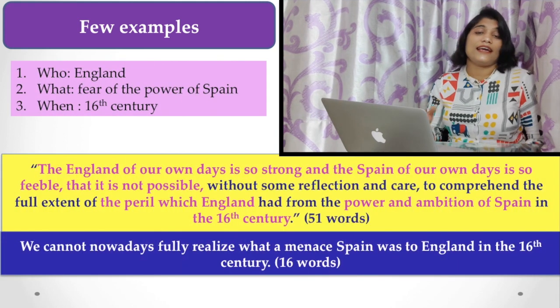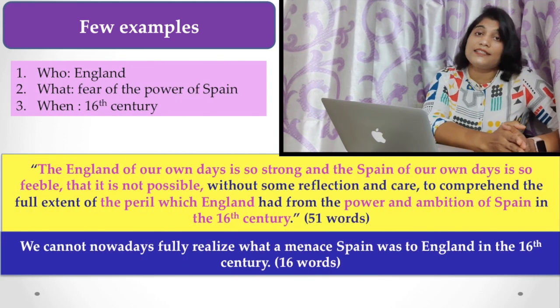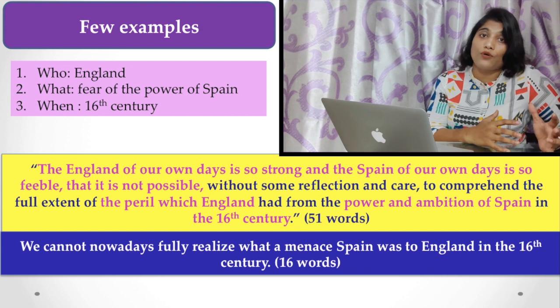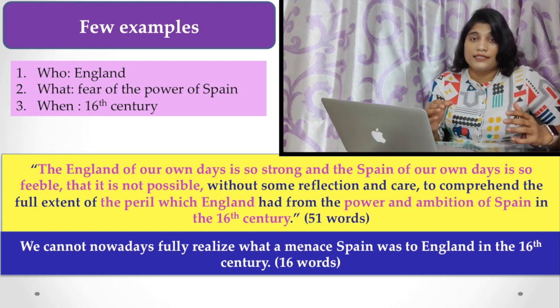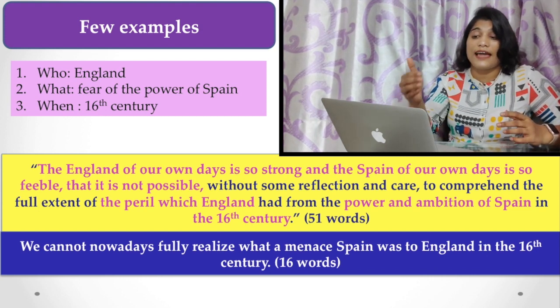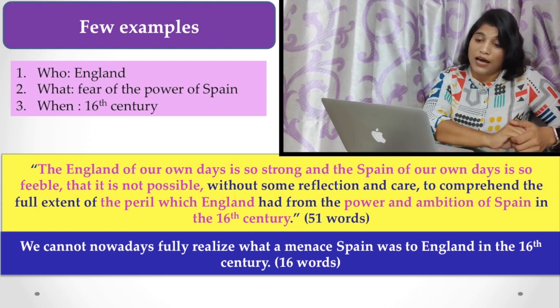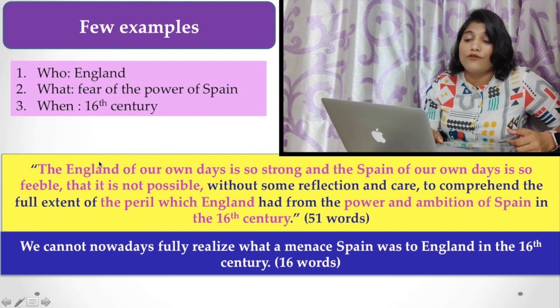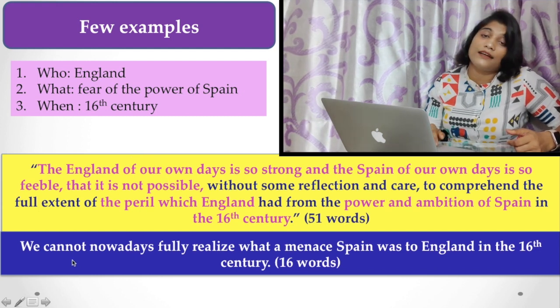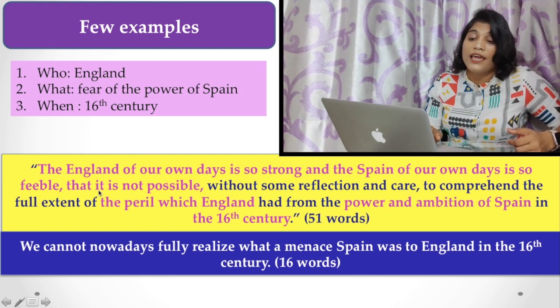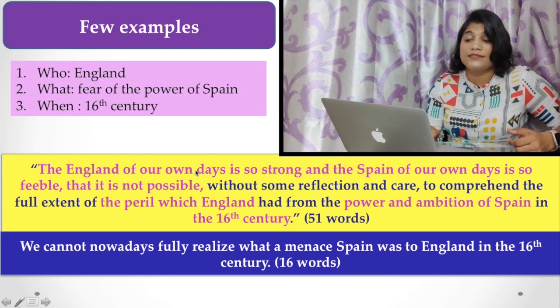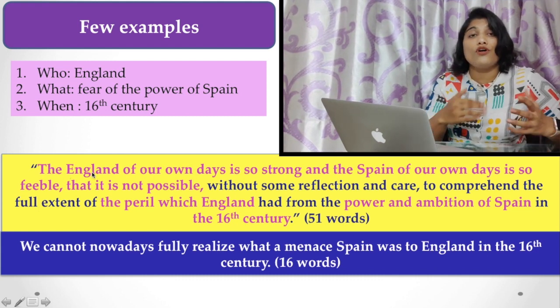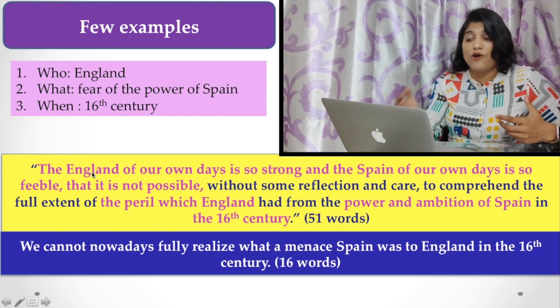Now here are the examples of the passage, what to do, what I have told until now. You have to see these examples I have presented. Here there are two passages, one the original text and the other one a summarized version. In the original text I have marked some lines in pink color to show you these are the main points.